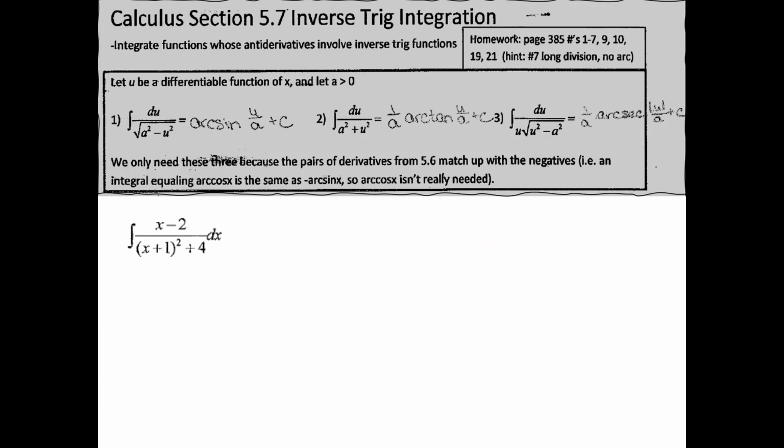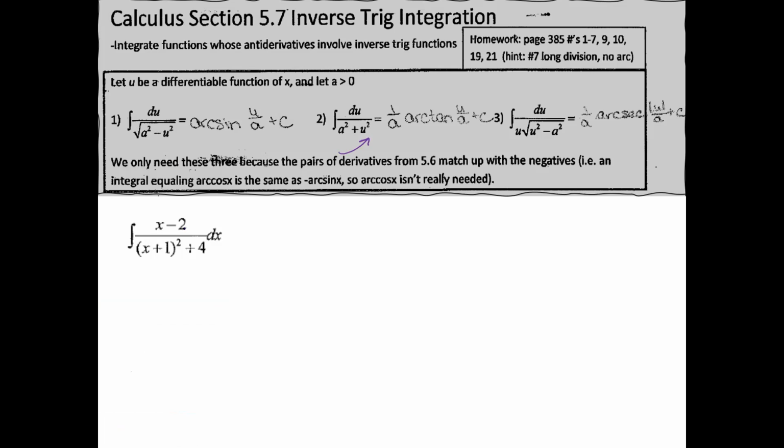All right, with this one, we're going to have to split the fraction as well. So let's go ahead and split this. Partially, it's because I'm not quite sure how we're going to do a u substitution. You won't be able to do this one here because you can't get rid of the x minus 2.